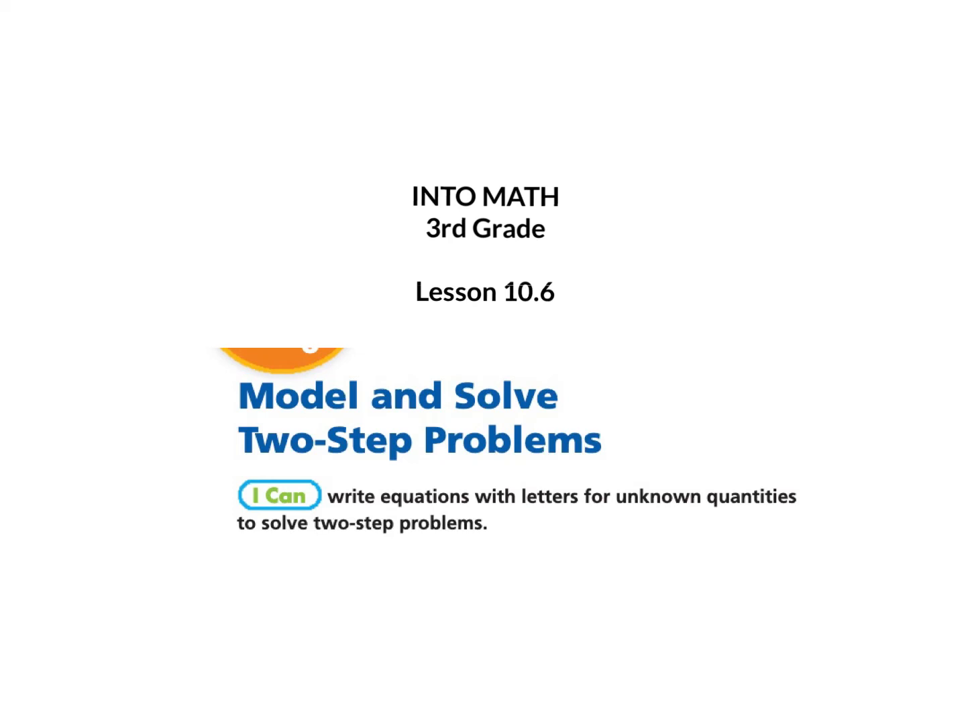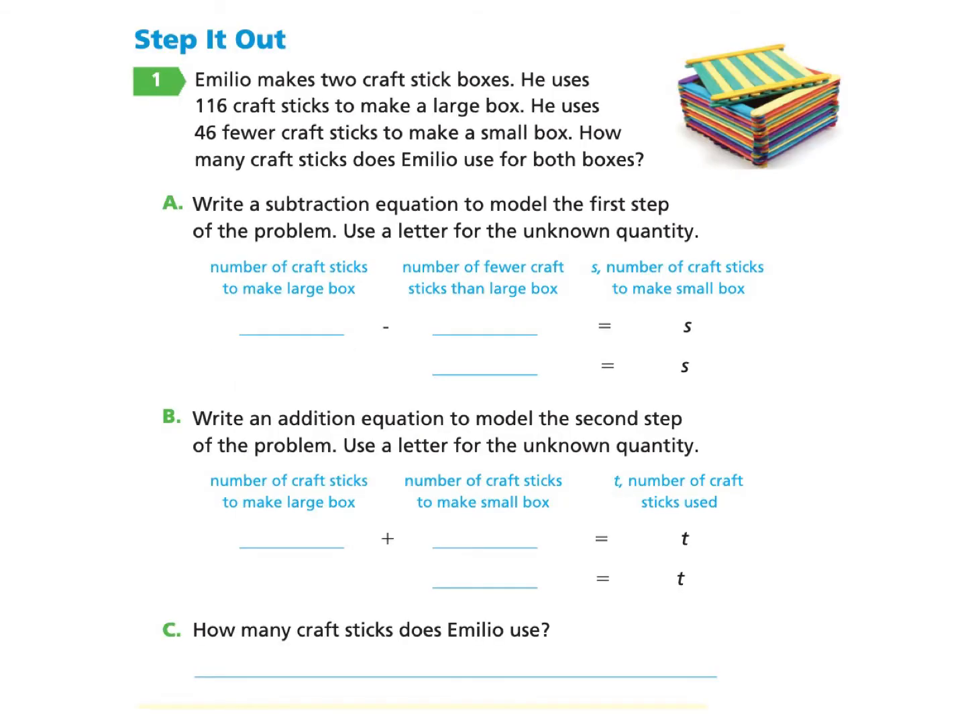This is Into Math 3rd grade, lesson 10.6, Model and Solve Two-Step Problems. I can write equations with letters for unknown quantities to solve two-step problems. Please gather your workbook and a pencil and turn to page 293. You can pause at any time. We will begin under Step It Out, Part 1.